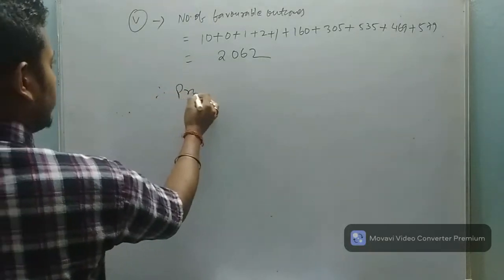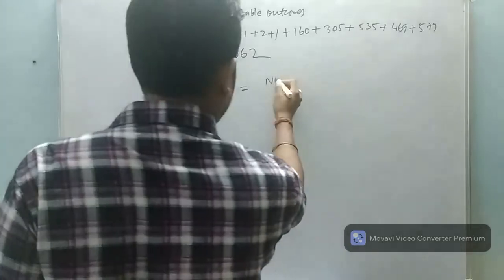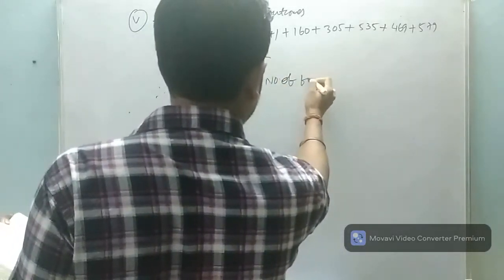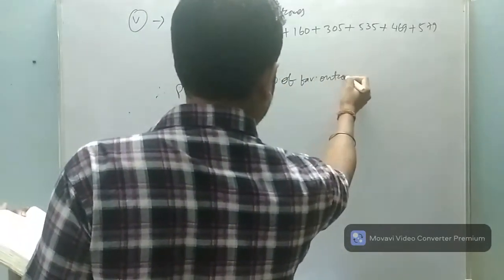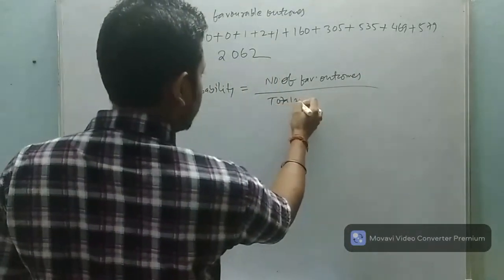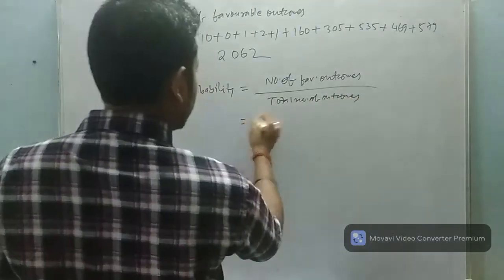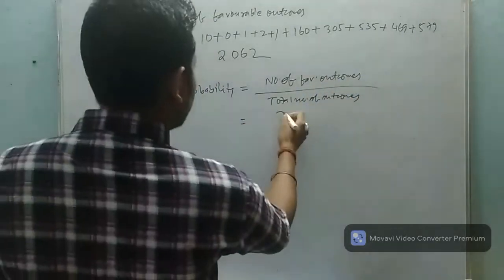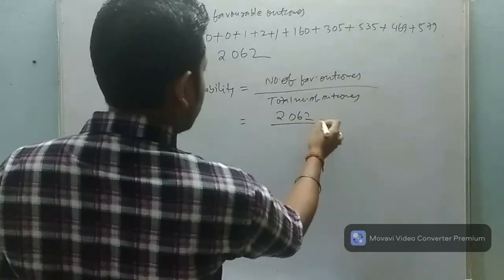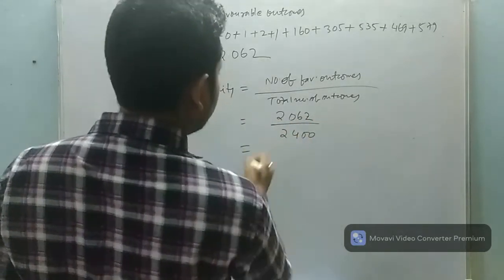Now we have to find the probability. Probability is equal to number of favorable outcomes upon total number of outcomes. The number of favorable outcomes will be 2062 and total number of outcomes will be 2,400.